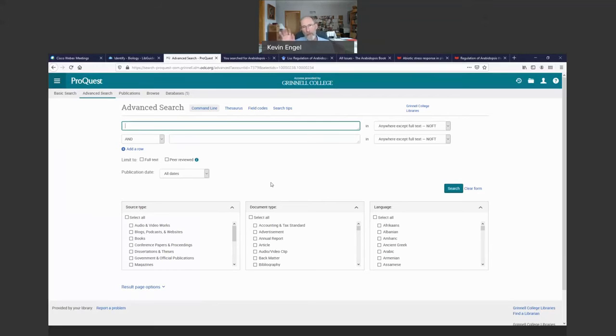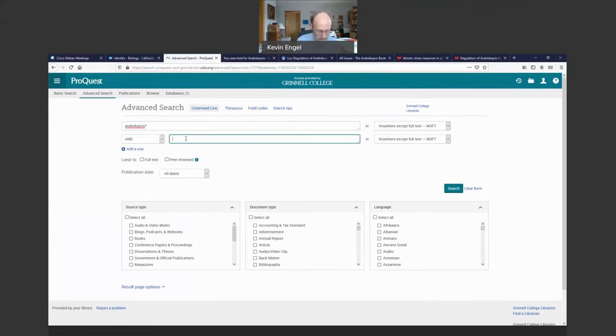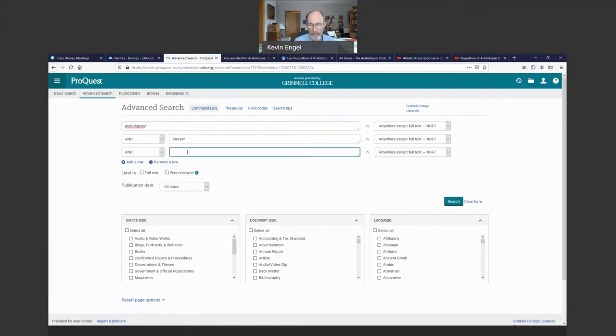Early on, of course, you're dealing with Arabidopsis and you're dealing with environmental stress. And so let me type in a search and then I'll describe what I've done. I'm going to add a row, and the stress I'm going to use is drought, lack of water. So when you see a search interface like this, and I will say that this search interface developed by the company called ProQuest is probably the best out there on the market.